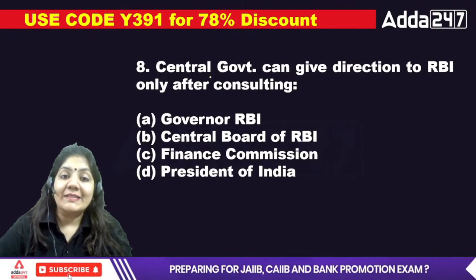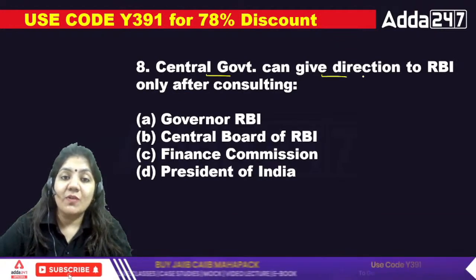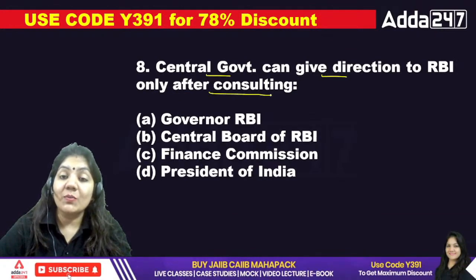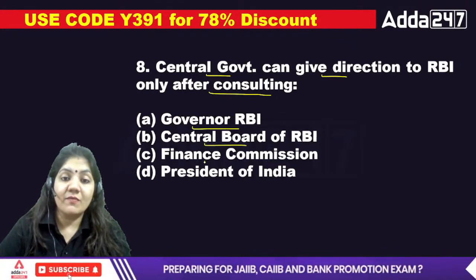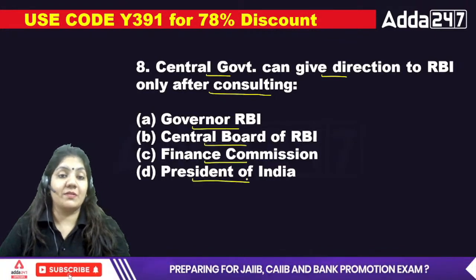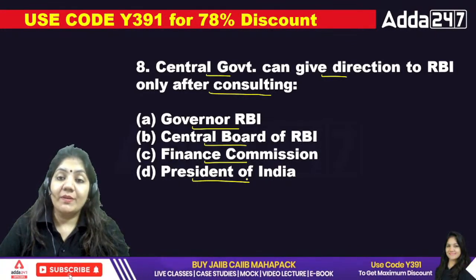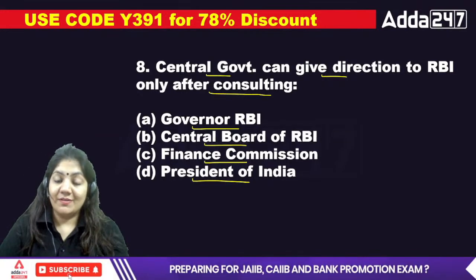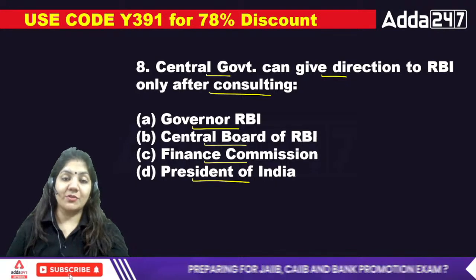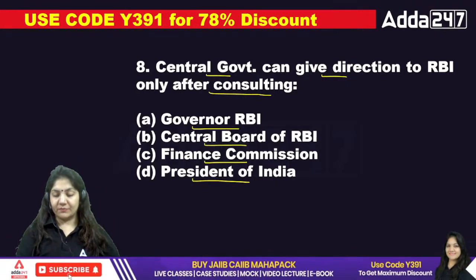Next. Central government can give direction to RBI only after consulting with the Governor of RBI, Central Board of RBI, Finance Commission, or President of India. The eighth one.